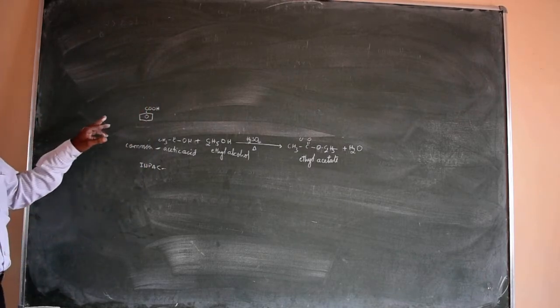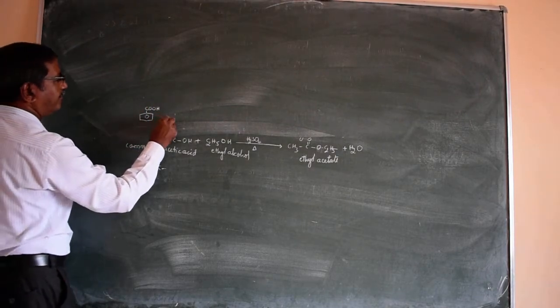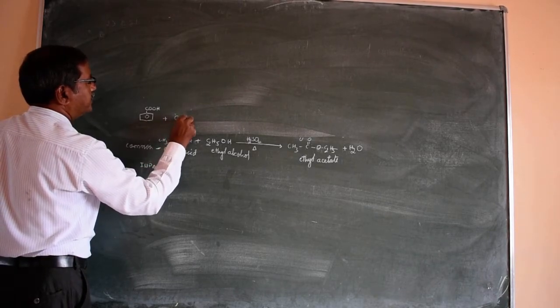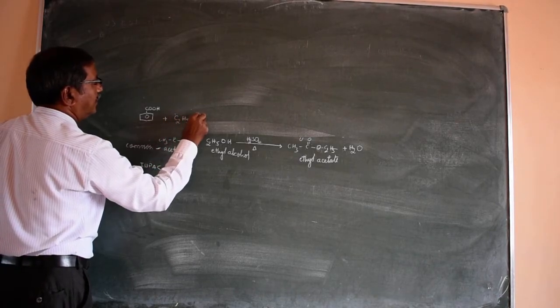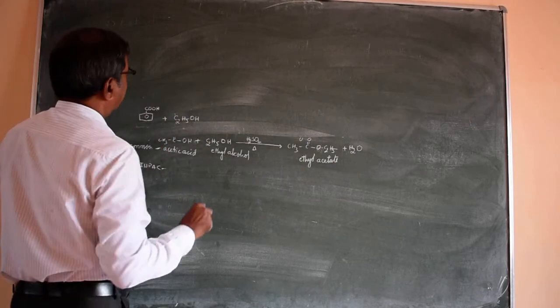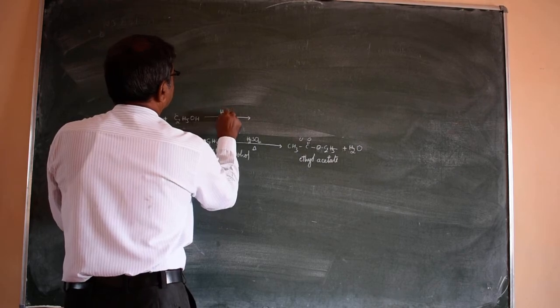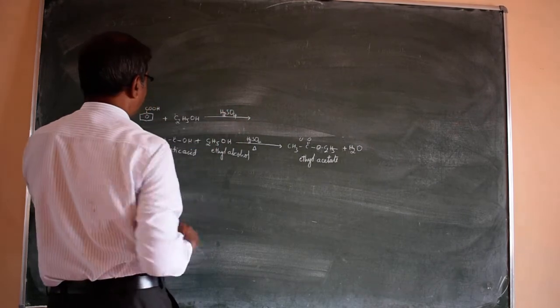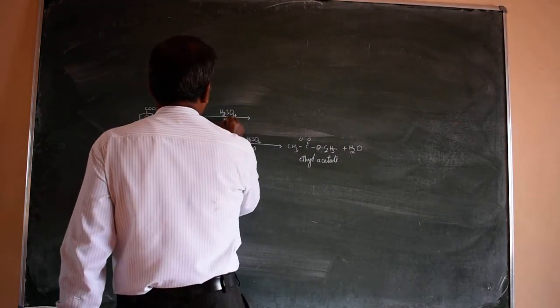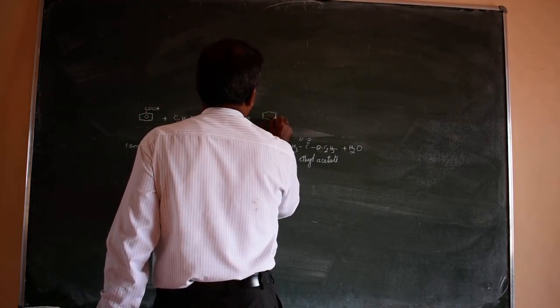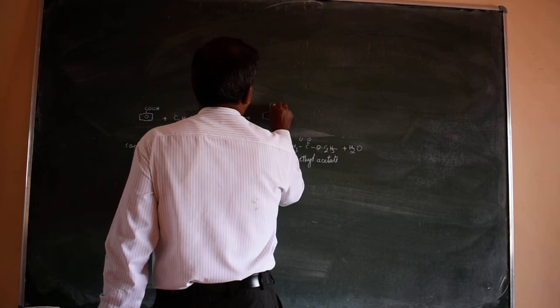It's benzoic acid, and it's C2H5OH, ethyl alcohol, in presence of H2SO4. In presence of H2SO4, the product is C6H5COO